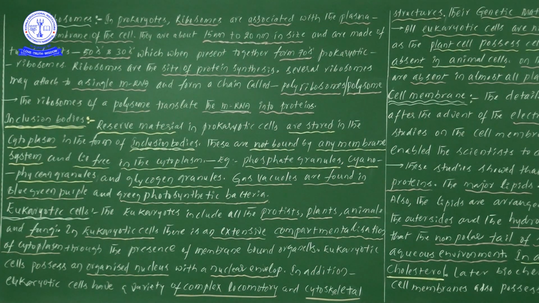So now let us start to discuss ribosomes and inclusion bodies. Ribosomes are present in eukaryotes also, but here I have given information regarding prokaryotic ribosomes. So try to understand clearly and differentiate carefully. In prokaryotes, ribosomes are associated with the plasma membrane of the cell, as I also mentioned in the previous video.